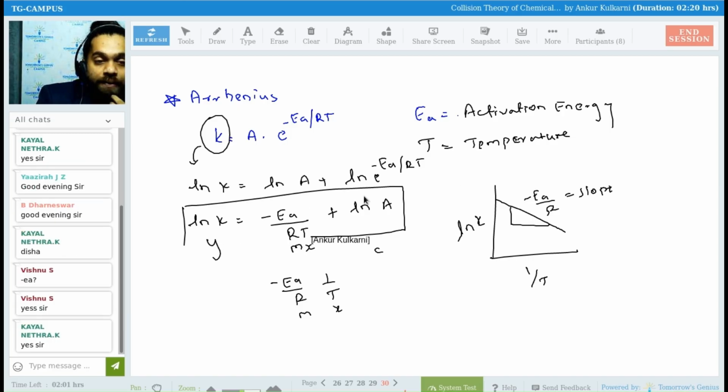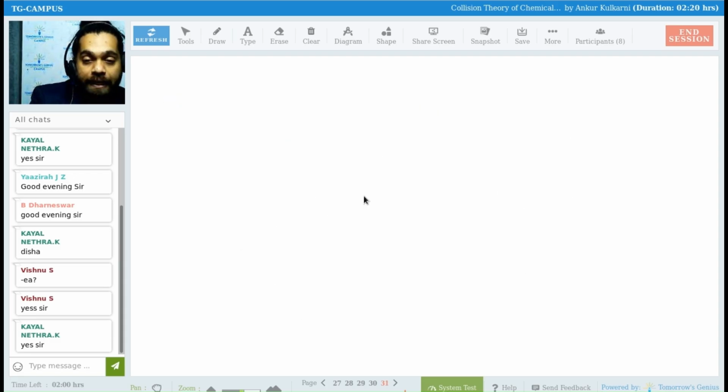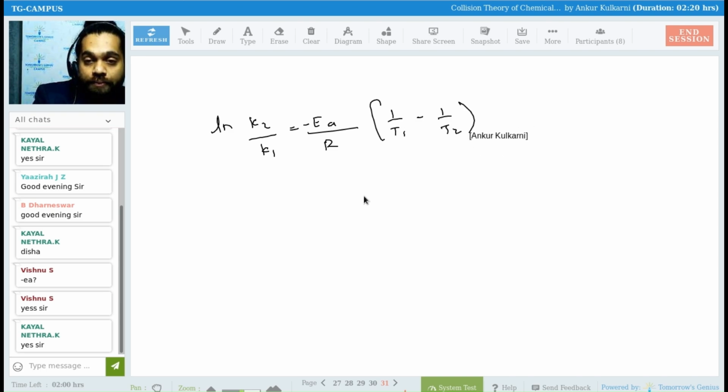This was one of the equations. Then we also did one equation with two temperatures. What was that equation? ln K2 over K1 is equal to EA by R into 1 by T1 minus 1 by T2.